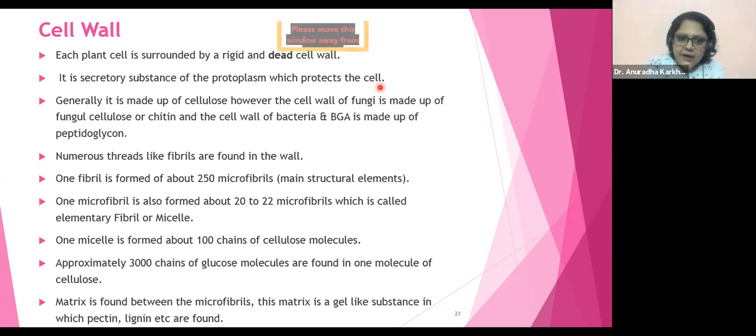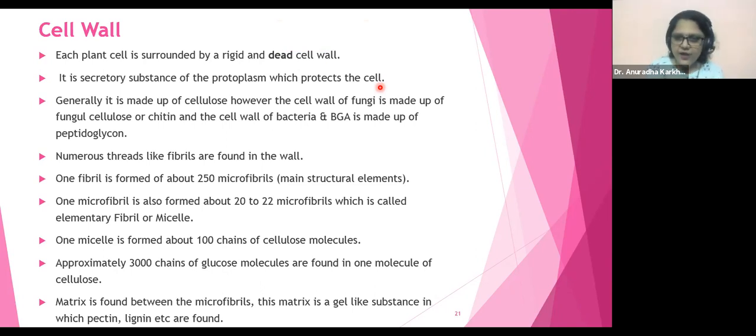Each microfibril is formed of about 20 to 22 still smaller microfibril-like structures which are called as micelle or elementary fibril. तो मैंने क्या किया, एक माइक्रोफाइब्रिल को जब मैंने जूम किया ना बेटा, तो आई सॉ 20 से 22 number of still smaller structures called as elementary microfibril, or it would be called as micelle.